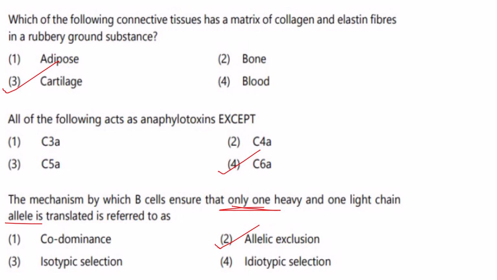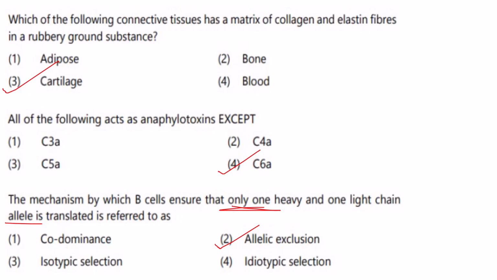What is isotypic selection? What is isotype? B cells produce different antibodies, that is, GAMED antibodies. So when the B cell switches from producing one type of antibody to another, that is from G, it is going to start the production of either A or E or D, then it is called isotypic selection. What is idiotypic selection? Okay, before that, what is idiotype?